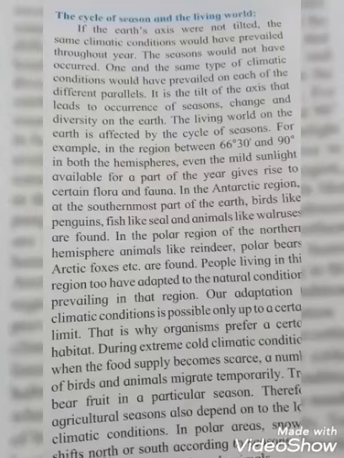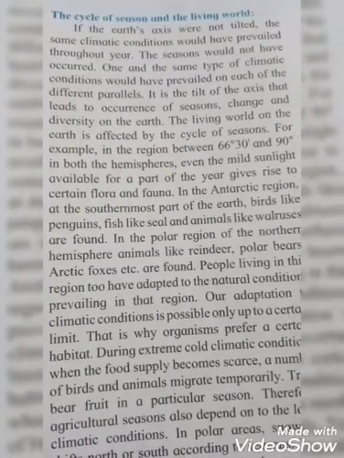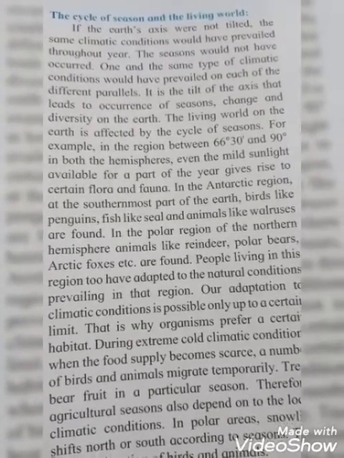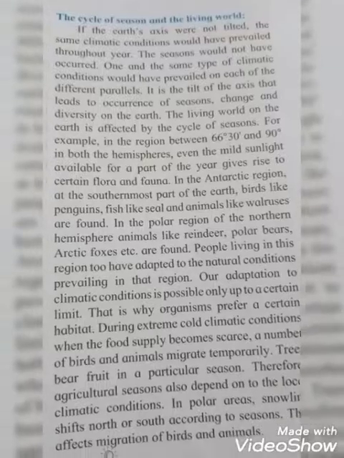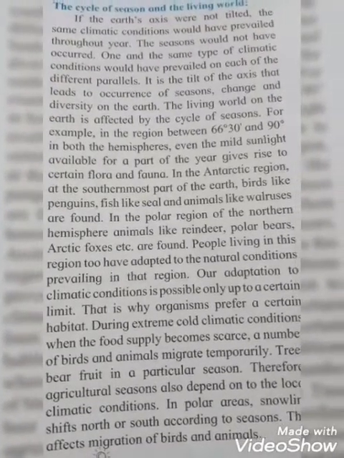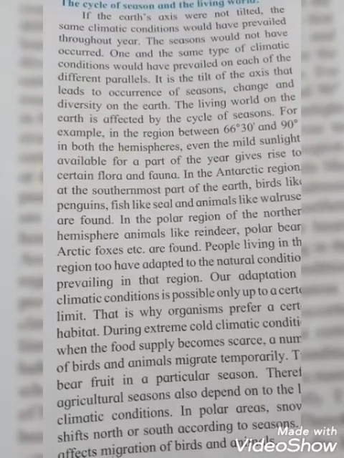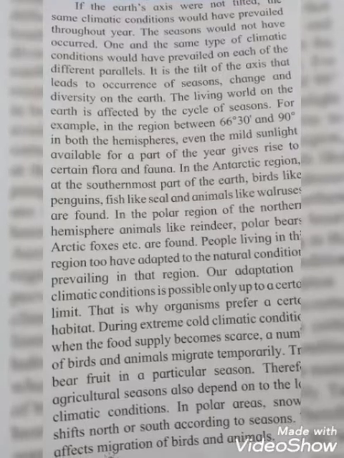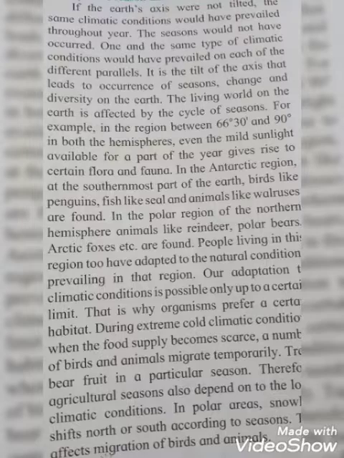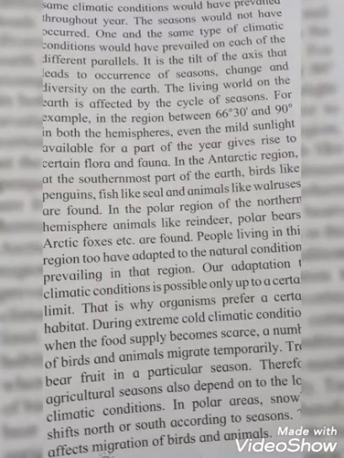The living world on the earth is affected by the cycle of seasons. For example, in the region between 66 degree 30 and 90 degree in both hemispheres, even the mild sunlight available for a part of the year gives rise to certain flora and fauna. Flora means what? Flowers. Fauna means what? Animals. So, students, in the region between 66 degree 30 and 90 degree in both hemispheres, even the mild sunlight available for a part of the year gives rise to certain flowers and animals.